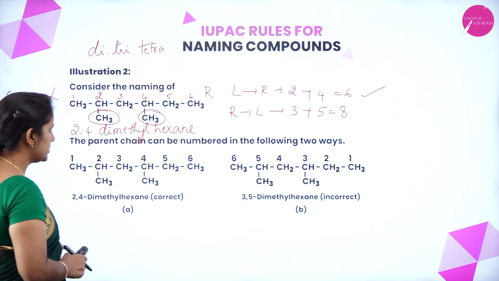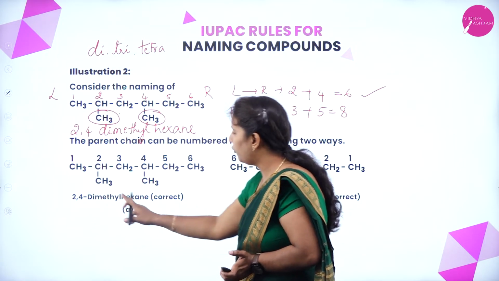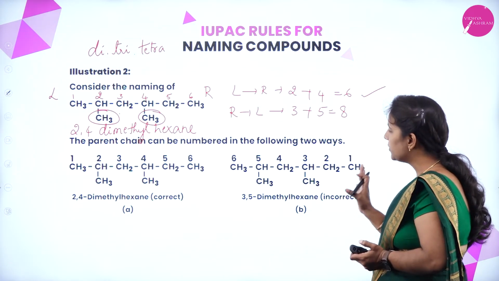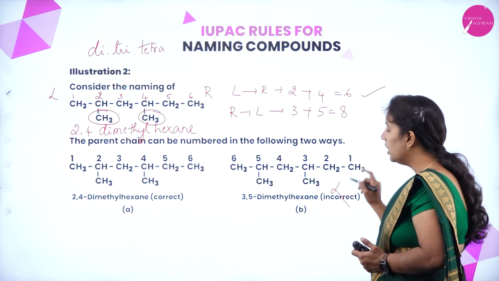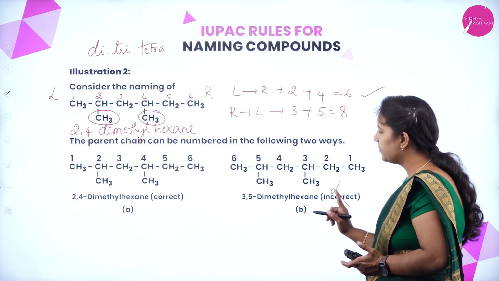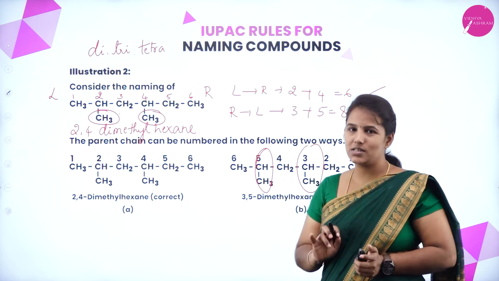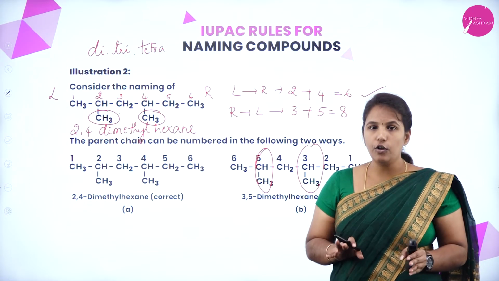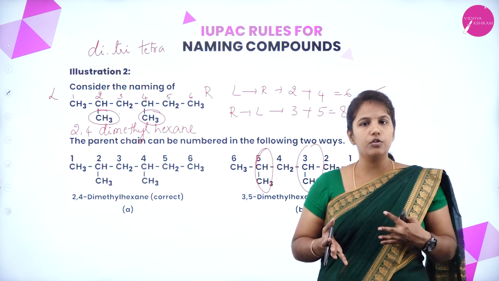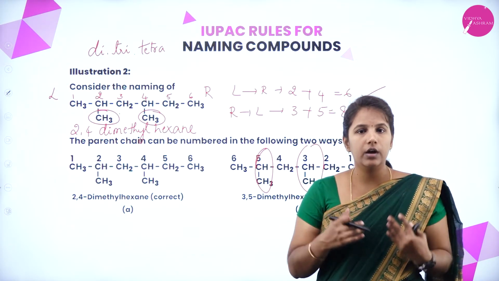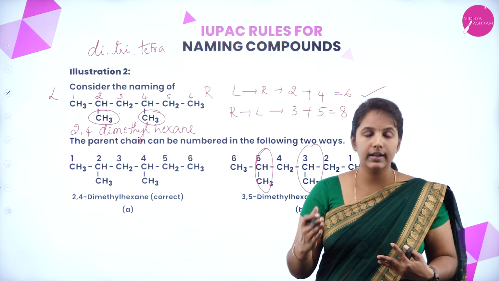So, the same thing which I have explained in two ways. If I go from left to right, I will say it is 2,4-dimethylhexane. It is correct. Suppose I go from right to left, I will say 3,5-dimethyl, and it is wrong. Why, ma'am, is it wrong? Because you must remember that the carbon atom with a substituent group should get the least number. If more than two substituent groups are there and you are confused how to number it, go with the lowest locant rule and find the lowest way of numbering, from left to right or from right to left.